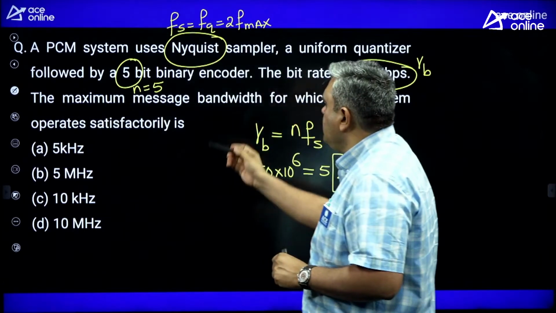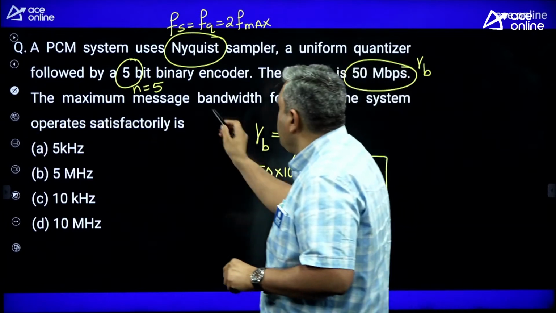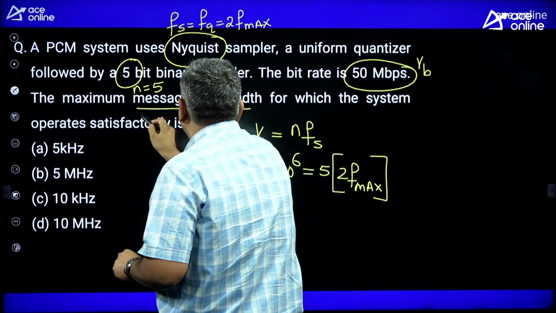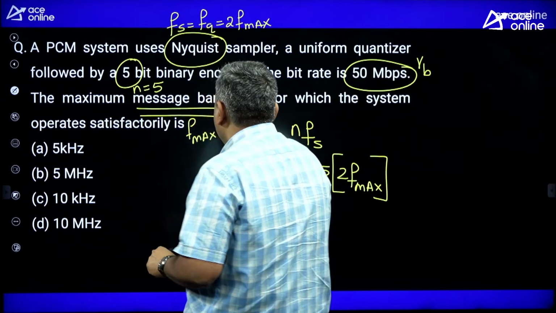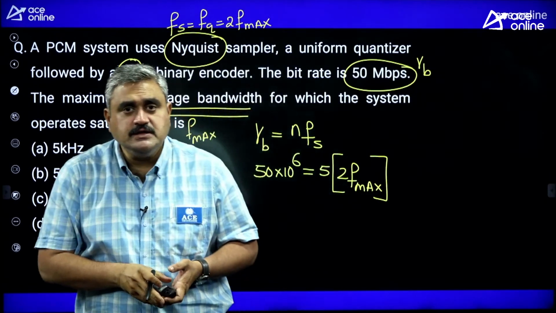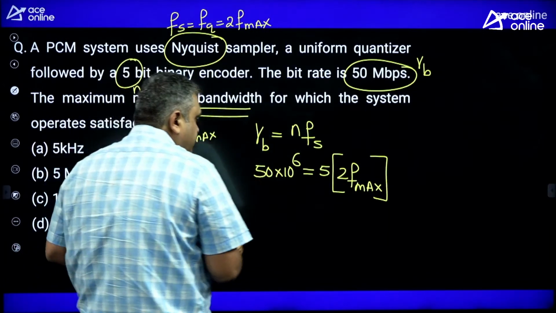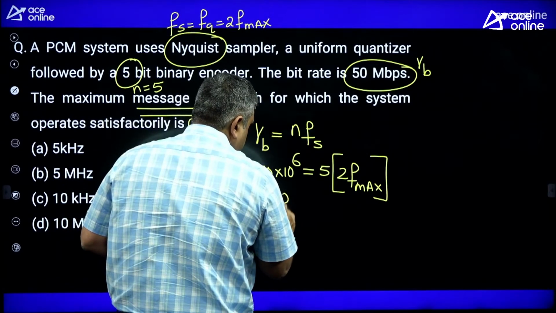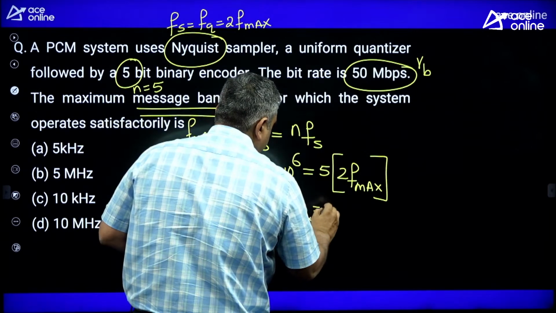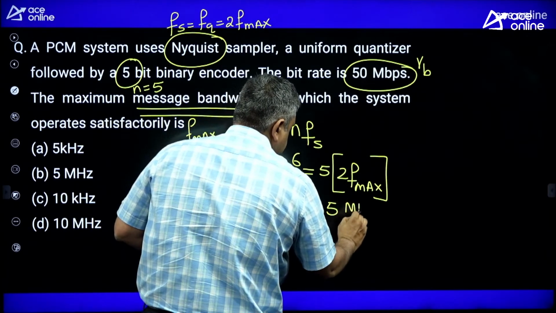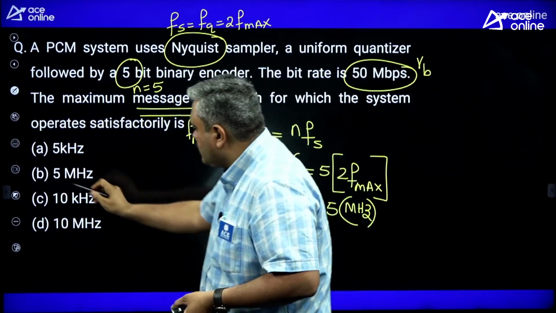Now what is he asking? The maximum message signal bandwidth for which the system operates satisfactorily. Message signal bandwidth means what? It is representing the maximum frequency of your message signal. Message signals are low frequency signals. So the maximum frequency of that signal itself signifies its bandwidth. So what will be this value? Therefore, the maximum frequency will be 5 megahertz. So that will be the bandwidth of your resulting signal. So your correct choice should be B.